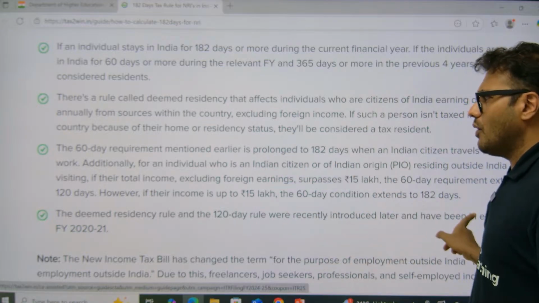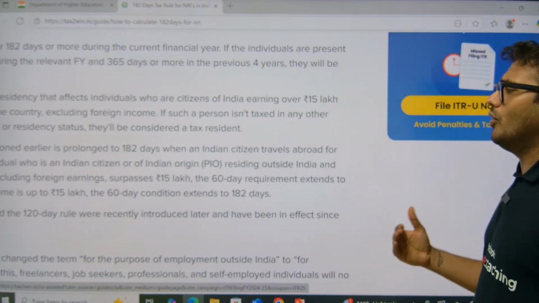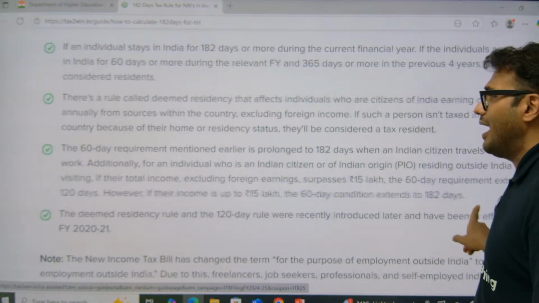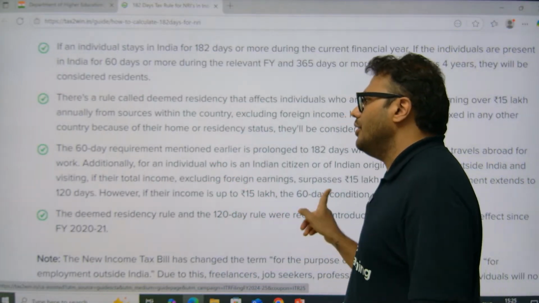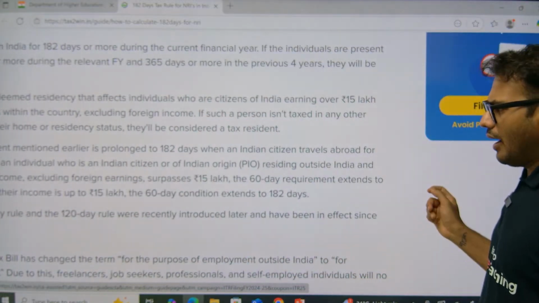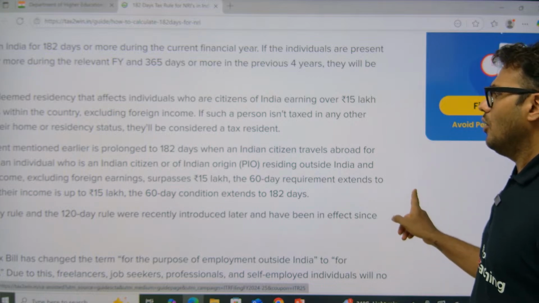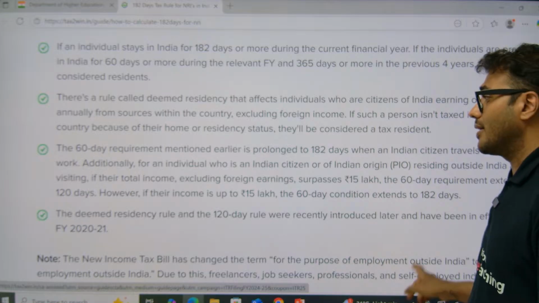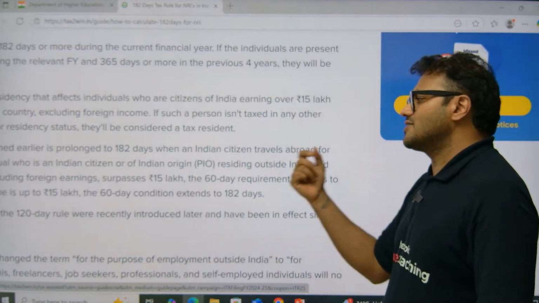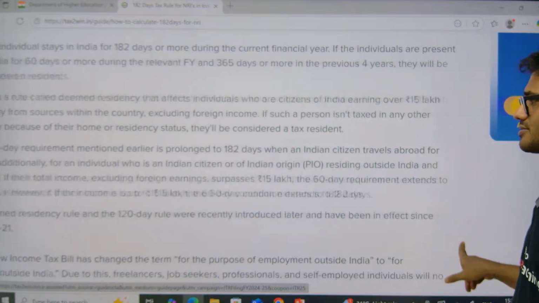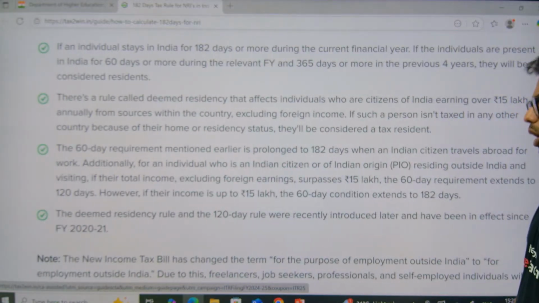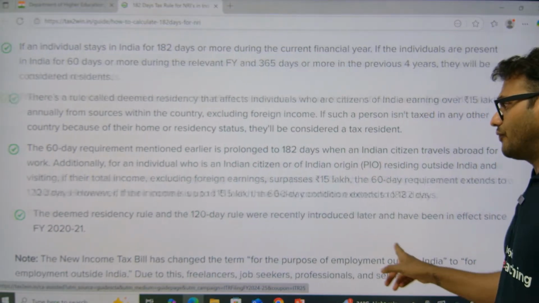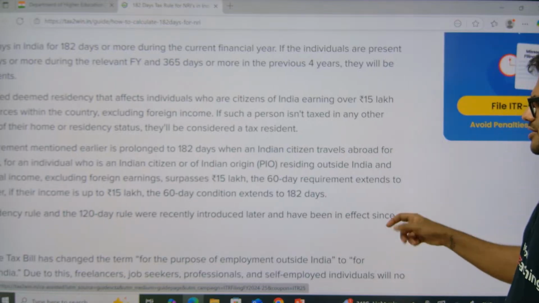The 60-day requirement mentioned earlier is extended to 182 days when an Indian citizen travels abroad for work. Additionally, for an individual who is an Indian citizen or of Indian origin residing outside India and visiting, if their total income excluding foreign earnings surpasses 15 lakhs, the 60-day requirement is extended to 120 days. However, if the income is up to 15 lakh, then the 60-day condition is extended to 182 days.